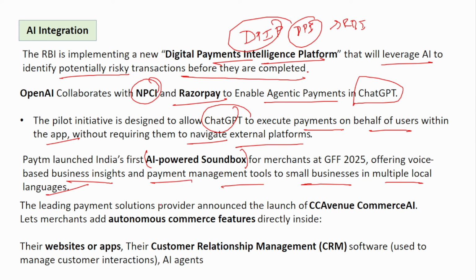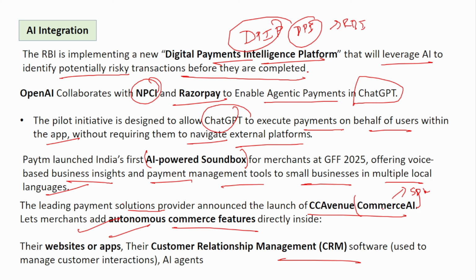Next, the leading payment solution provider announced the launch of CC Avenue Commerce AI. Okay, so here if you see, it lets merchants add autonomous commerce features directly inside their websites or applications or the customer relationship management software also. So what is this? See, CC Avenue is nothing but a payment solution provider company. Okay, so it has launched this Commerce AI. So you can download this SDK file into your website or into the application. Okay, and if you see, multiple features are there.